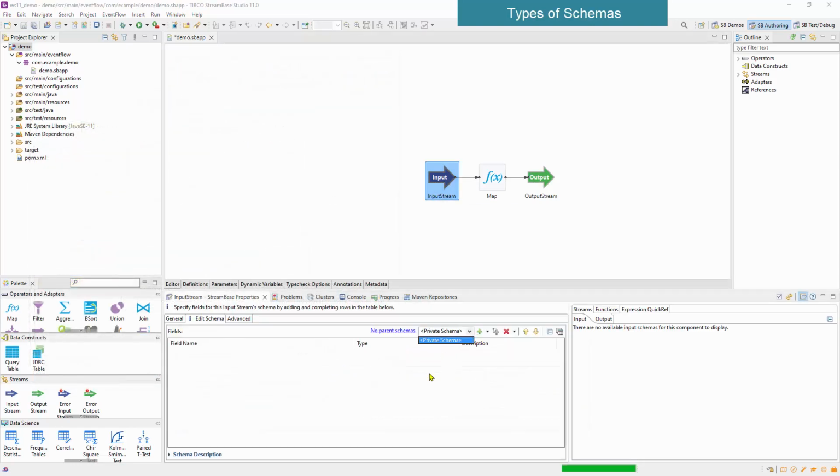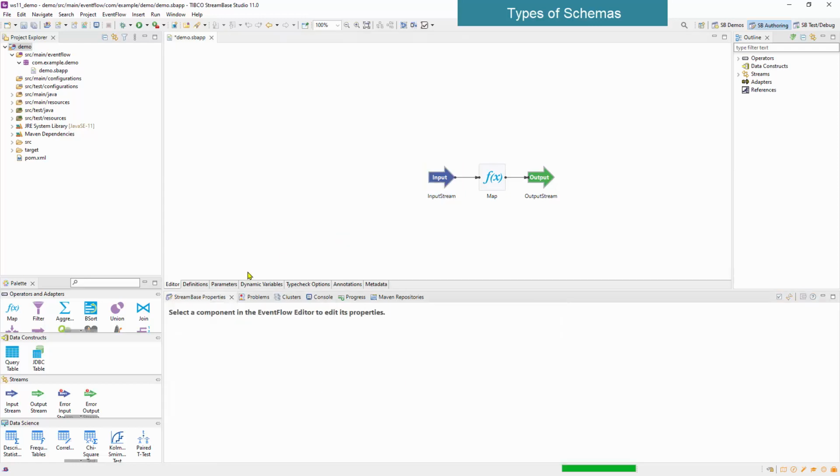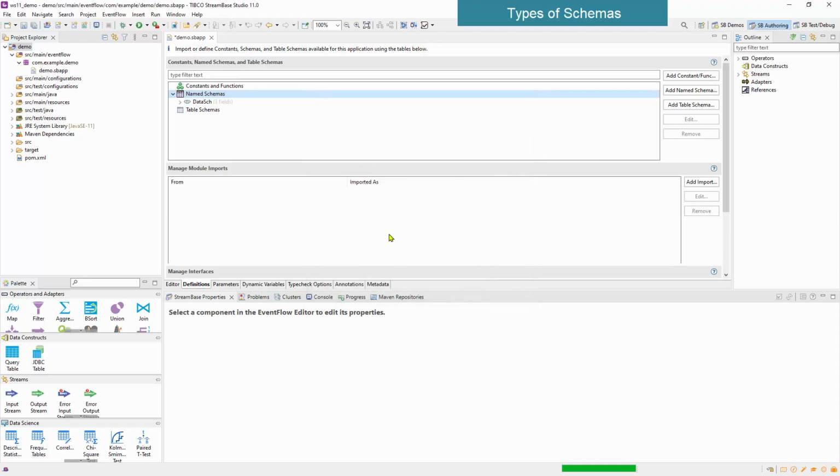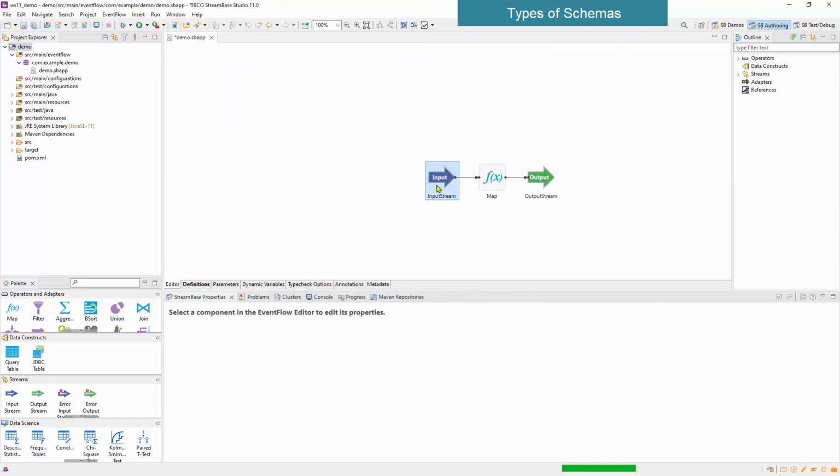A private schema is editable in the element where it is defined. A named schema is editable in the Event Flow Editor's Definitions tab. When you change it in this one place, it changes everywhere it is referenced. Note that this is not editable anywhere except the Definitions tab.